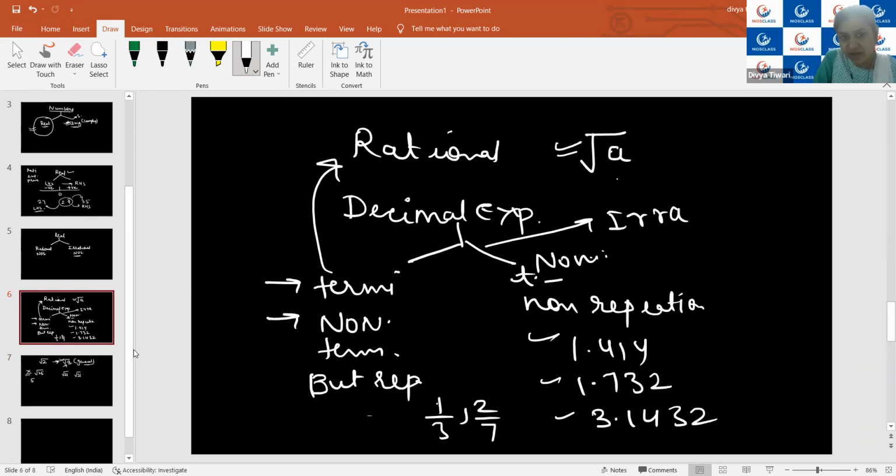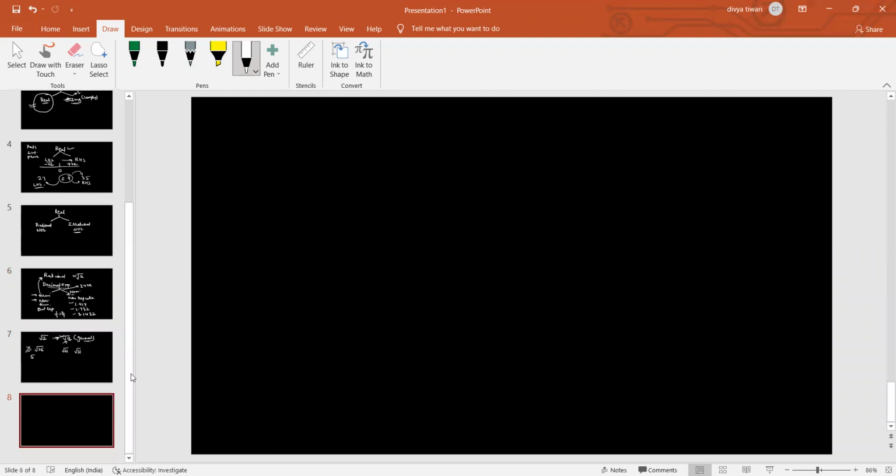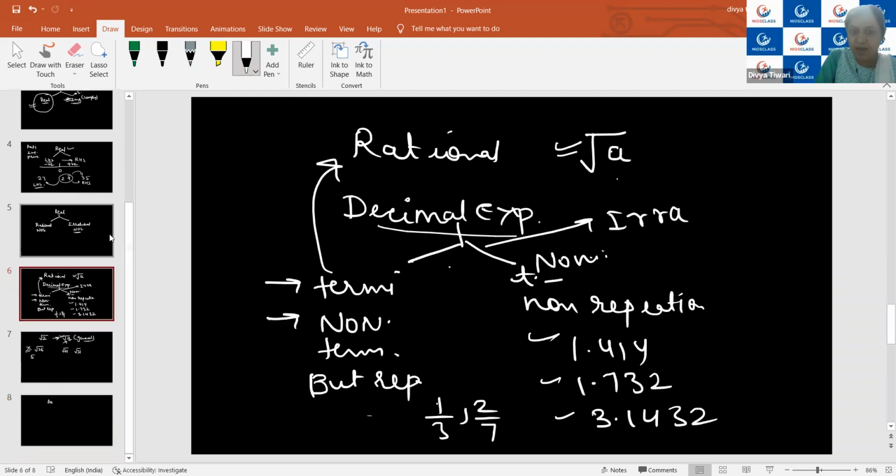As we are discussing in the class, how can we classify whether the given number is a rational number or an irrational number? I discussed with you that with the help of the decimal expansion, we can say whether the given number is rational or irrational. If we have any decimal expansion which is terminating, or non-terminating but with repeating digits, then such numbers are known as rational numbers. Whereas the numbers whose decimal expansion is neither repeating nor terminating are known as what?